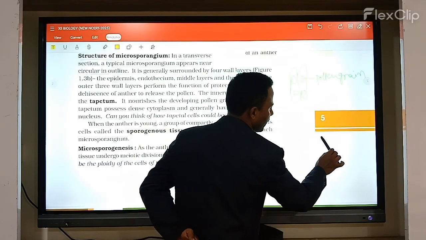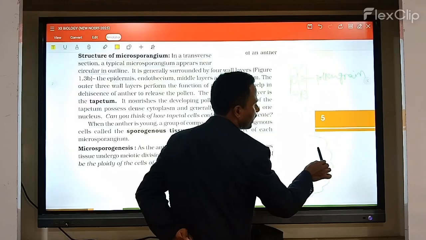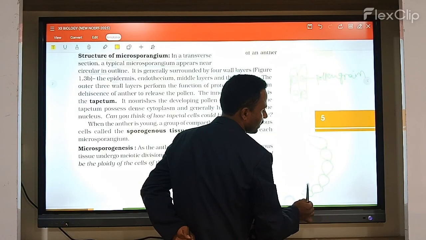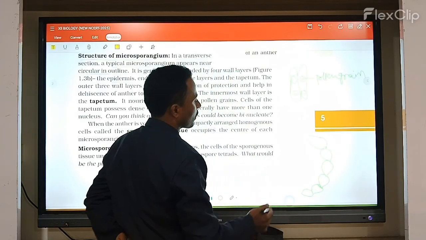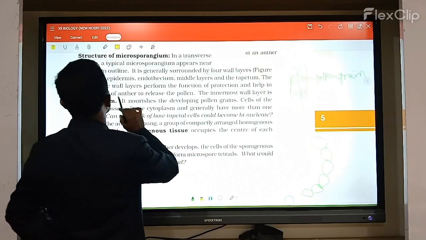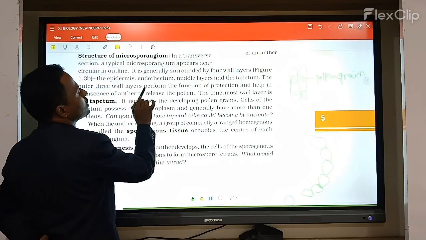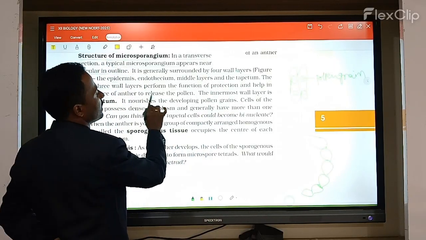When you take the transverse section of any anther, it shows four layers. The outermost layer is called what? It is the epidermis layer. The outer three wall layers perform the function of protection and help in the adhesion of the anther to release the pollen grains.